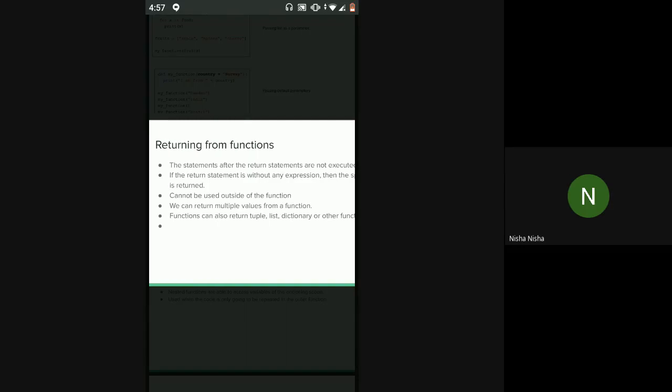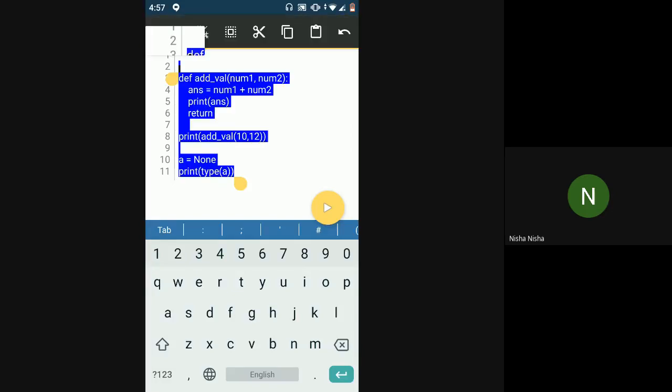We can return multiple values from a function. Let's see that.